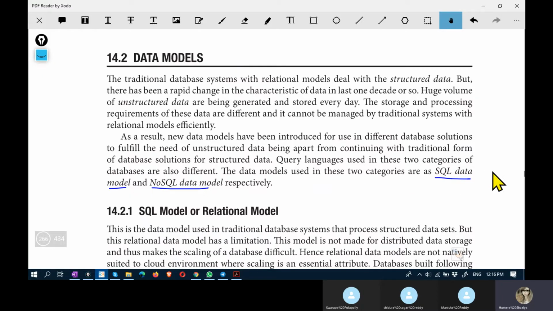SQL data model apparently deals with table-like structures which have a predefined structure, you know, databases, RDBMSs. NoSQL data model is for unstructured data like images, videos, tweets, reviews, posts, blog posts, and so on.